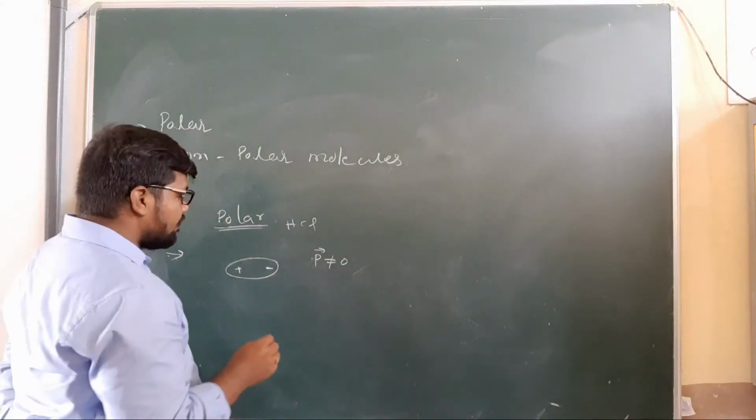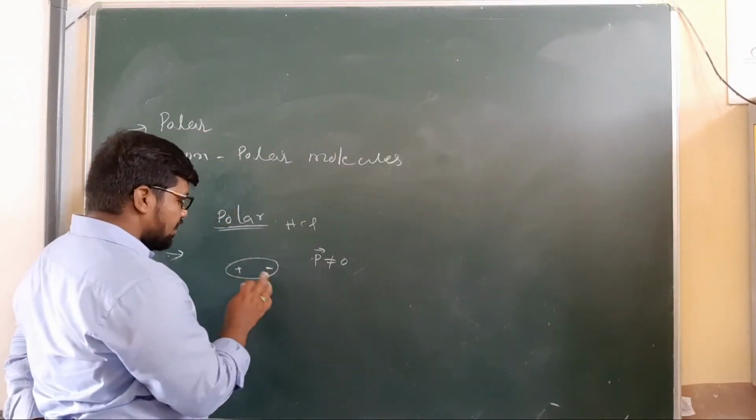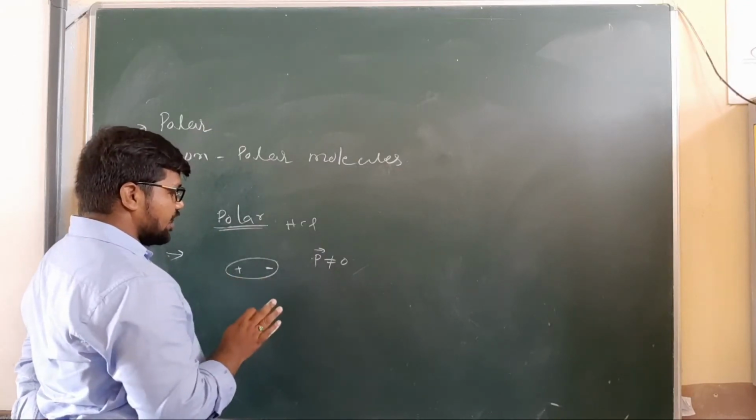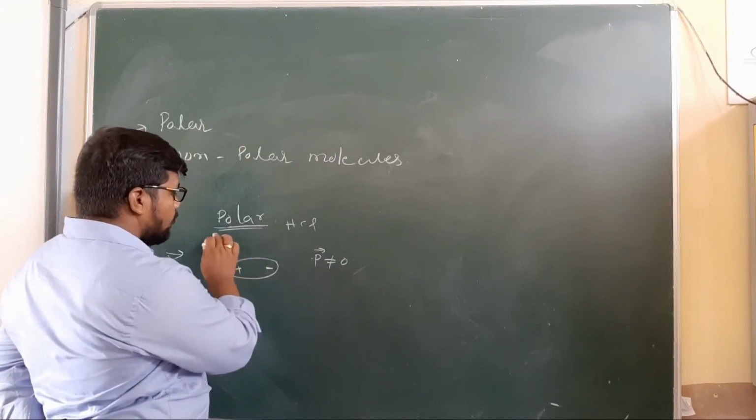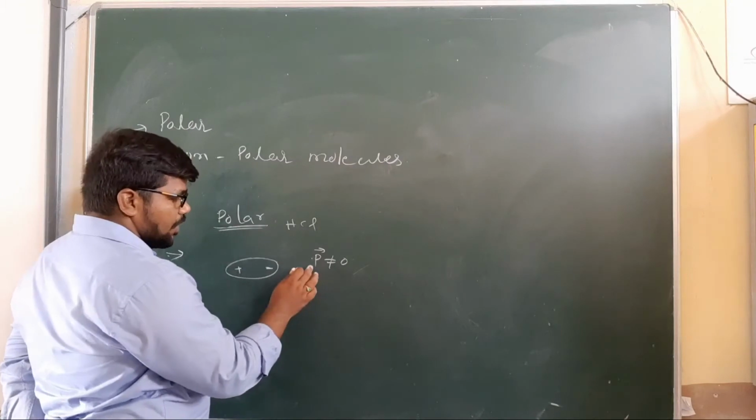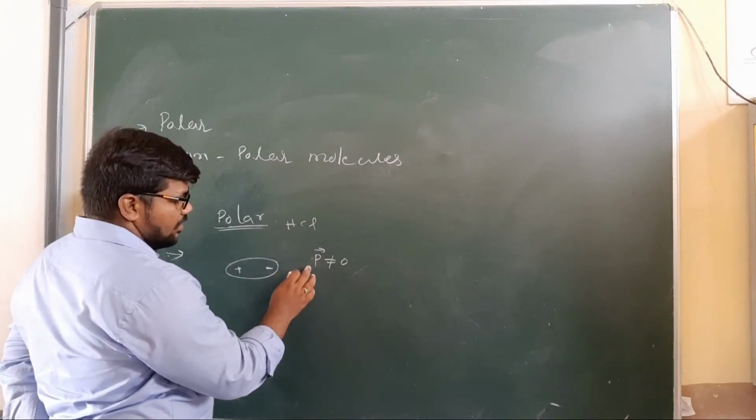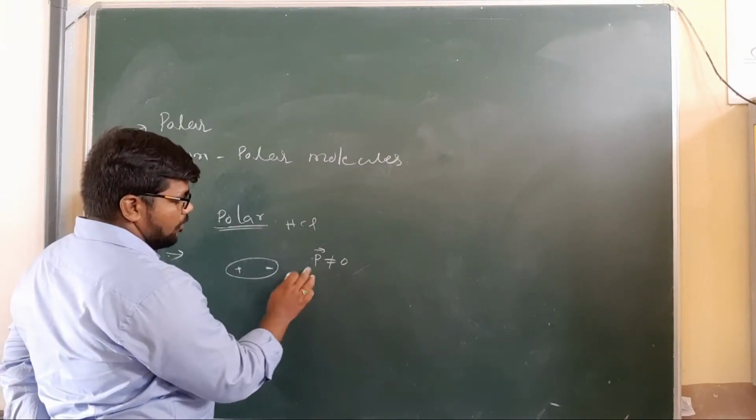The center of the positive charge and the center of the negative charge do not coincide in this case. Polar molecules have a permanent dielectric moment or dipole moment.